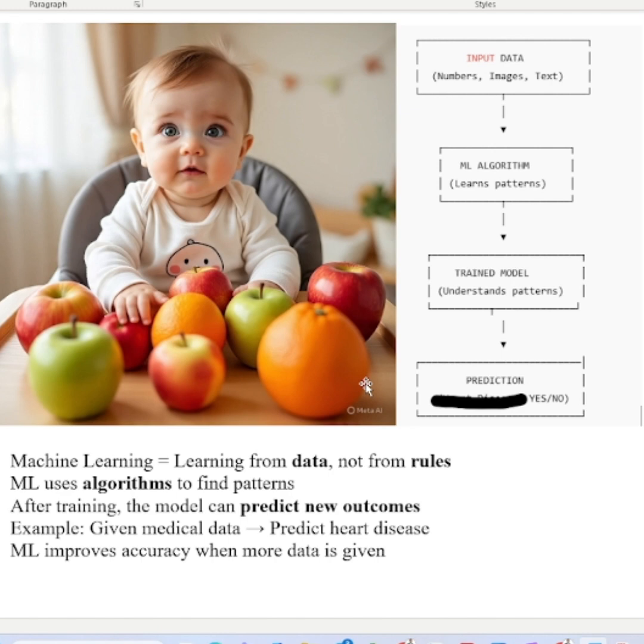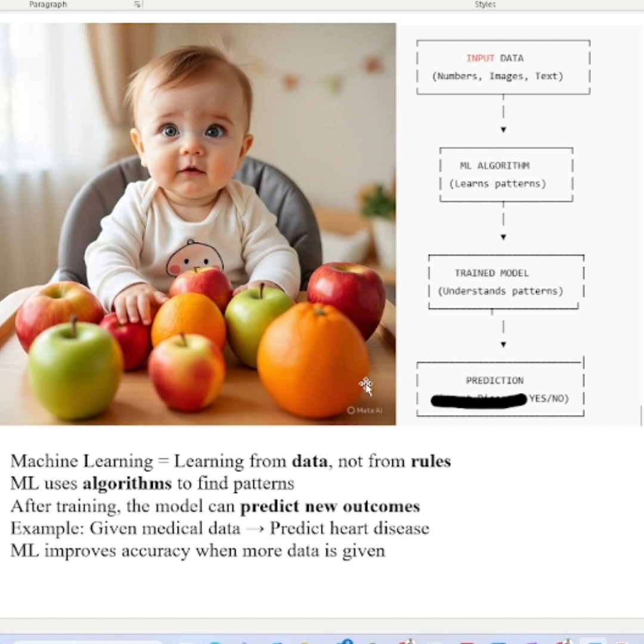So while training, you have to feed more data. More data means data with different angles, different shapes, different colors, maybe two or three colors: red, green, or mixed red and green.